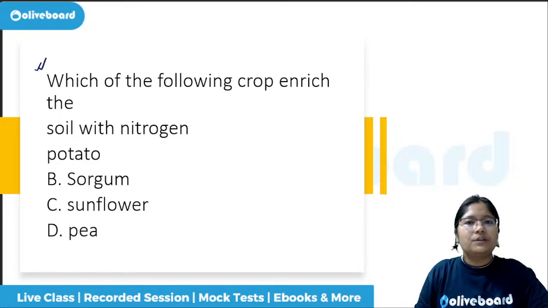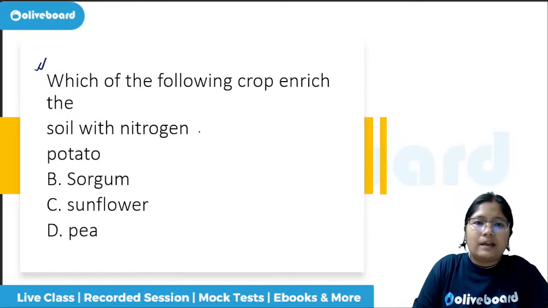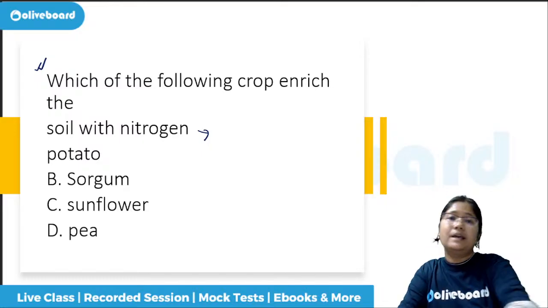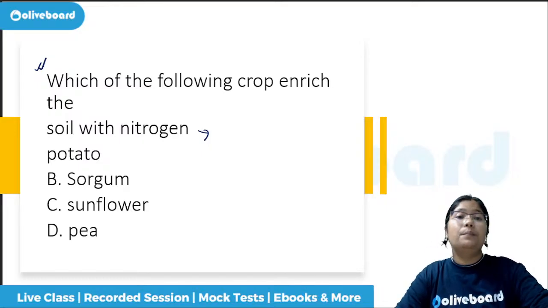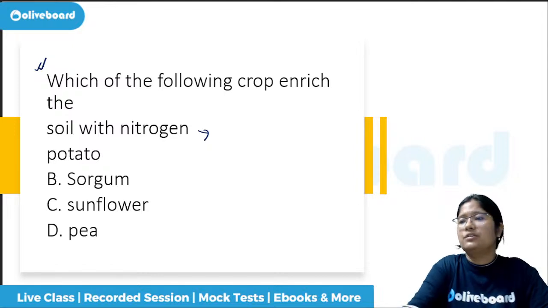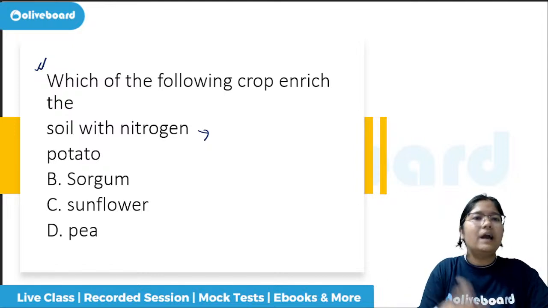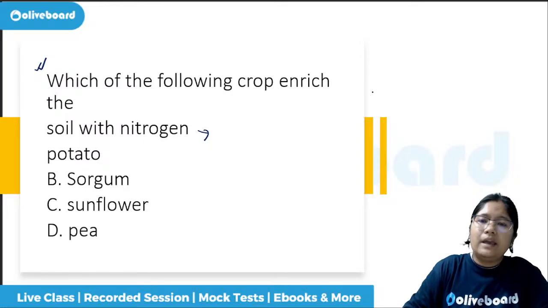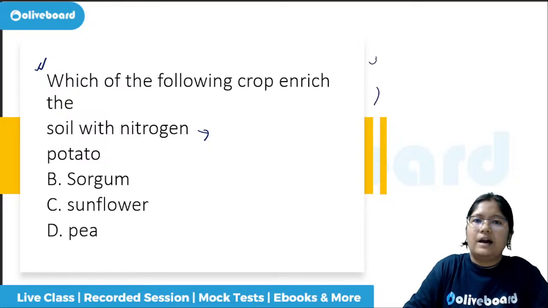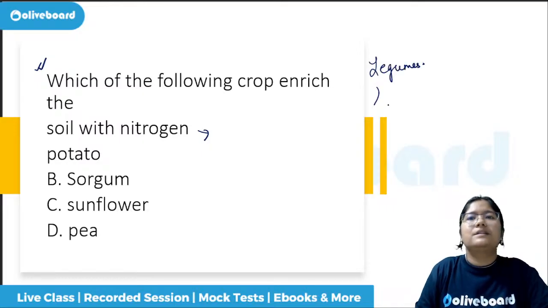Which of the following crop enrich the soil with nitrogen? Nitrogen enrichment is required, or for nitrogen urea is added artificially, but some plants do not require any addition of urea because they already have it in them, right? They can absorb it directly from the soil. For example, the legumes, the dals, the pulses that we eat.